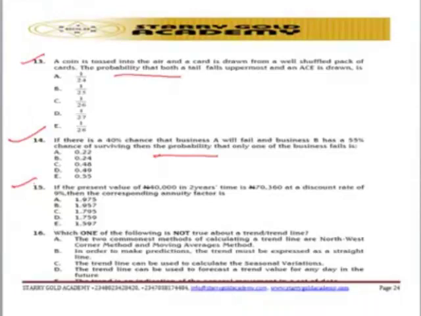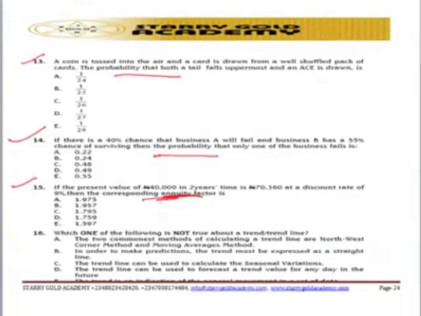The question says that if the present value of 40,000 in 2 years' time is 70,360, what is the discount rate of 9%? This question is talking about the annuity factors. Go and check the annuity factors. Go and look at the formula. Once you're able to complete the formula, then the question will be simpler to you. Look at the question: you can see the discount rate of 9%, the corresponding annuity factor should be 70,360 divided by 40,000. You get your answer. So let's go to question number 17.